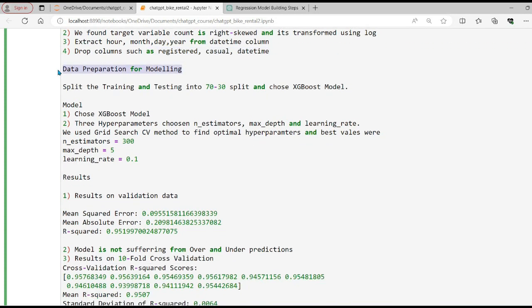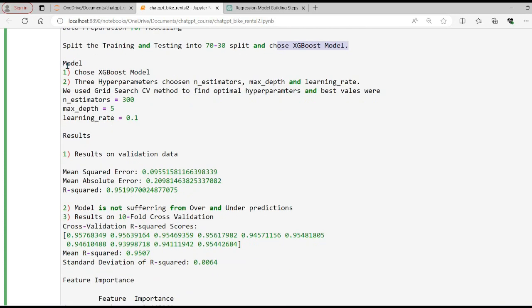Once we were confident about the feature engineering step, the next step was to prepare the data for our machine learning modeling. We went with the standard traditional way of splitting the training and testing data into a 70 and 30 split, and we chose the XGBoost model. For the modeling step, we selected 3 commonly used hyperparameters: n estimators, max depth, and learning rate. We used the grid search CV method to find optimal hyperparameters, and the best values were 305 and 0.1.